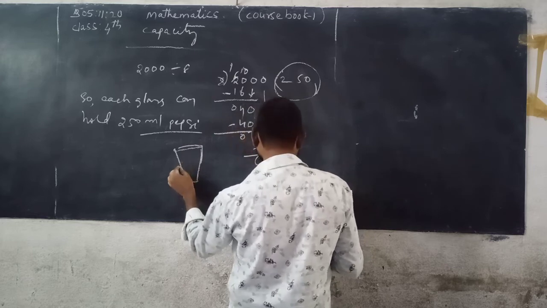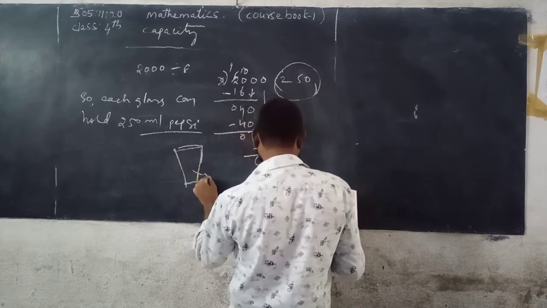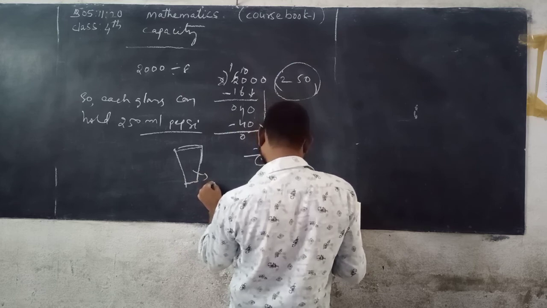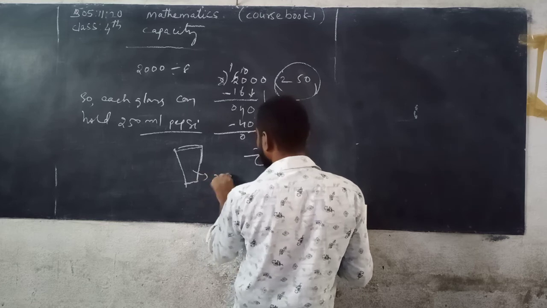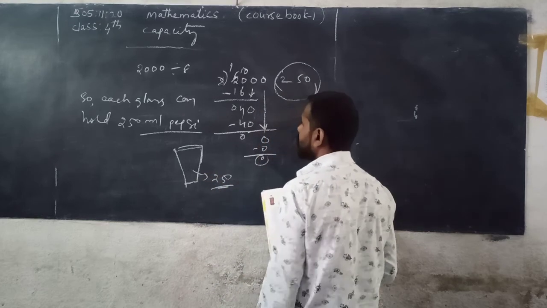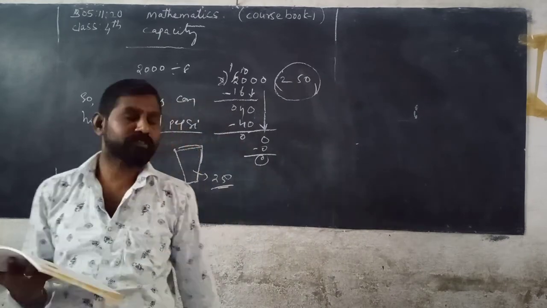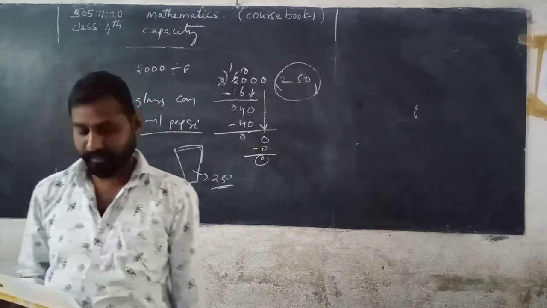This is the capacity of the glass. So 8 glasses are given, and the capacity of each glass is equal to 250 milliliters.